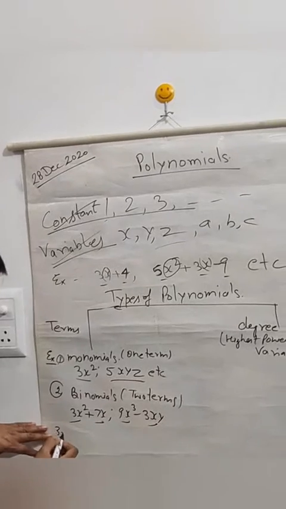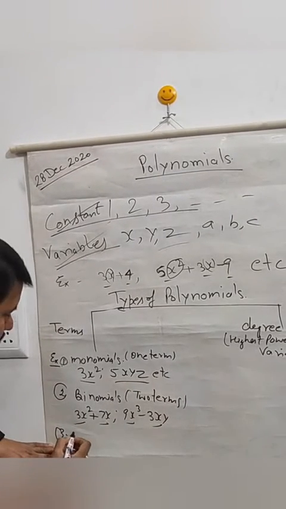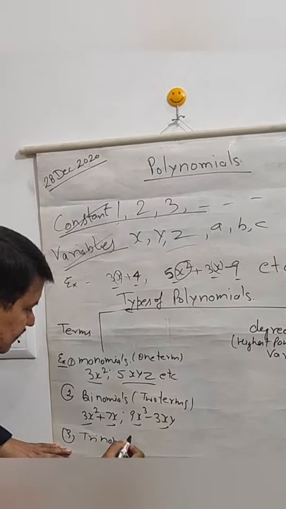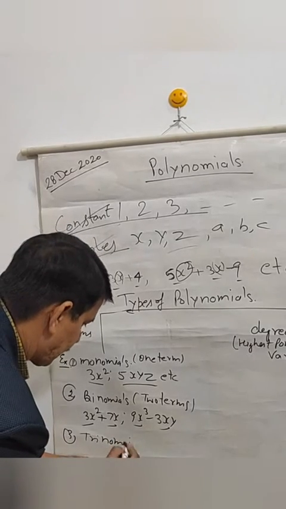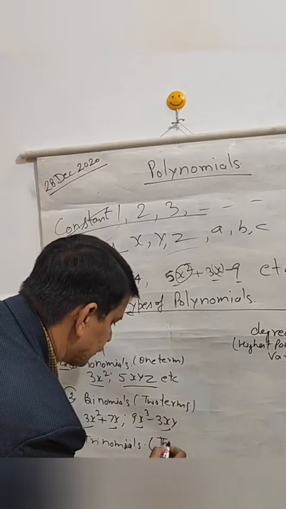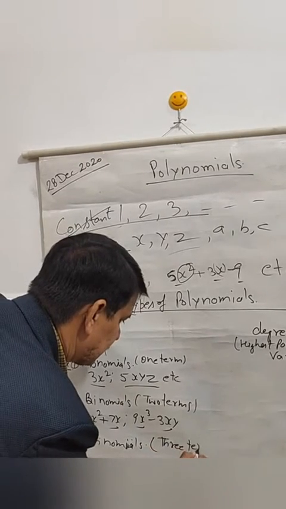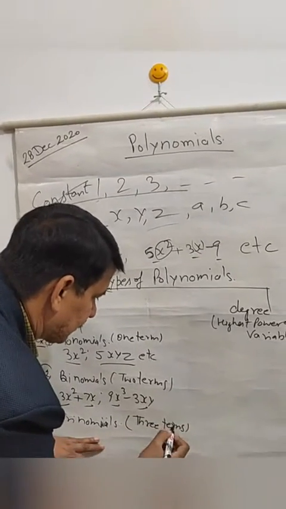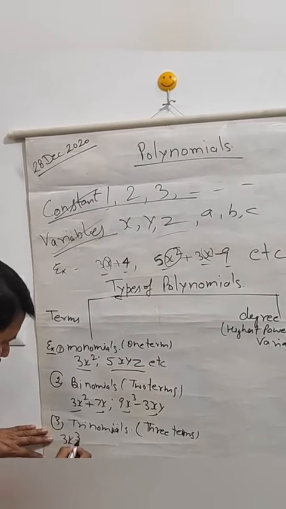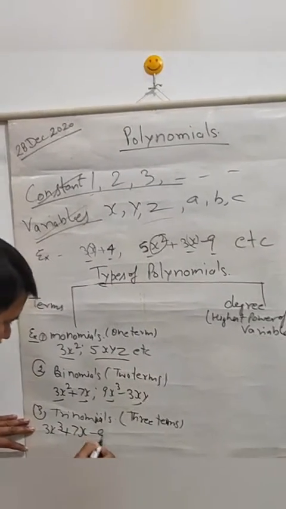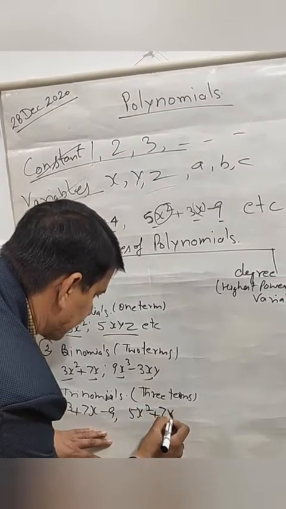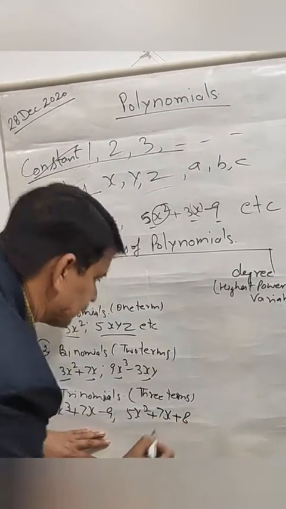And similarly, trinomial. It has three terms. Like 3x cube plus 7x minus 9, or 5x square plus 7x plus 8.